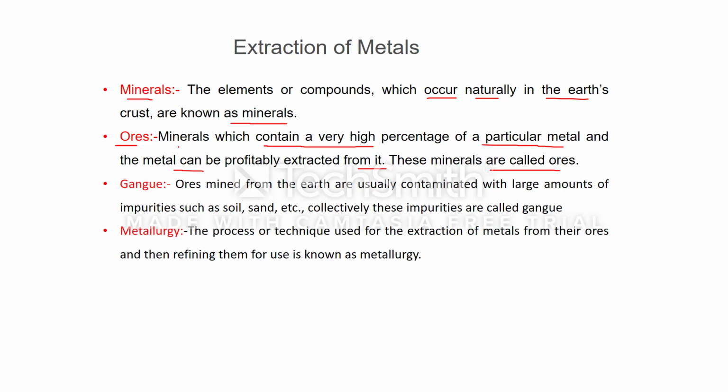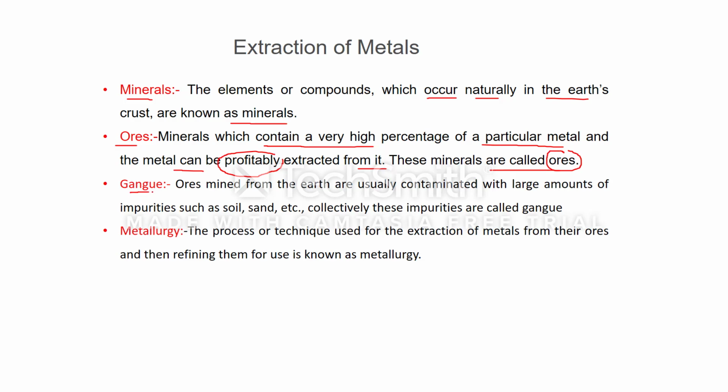And the mineral from which metal can be profitably extracted is referred to as ore. Simply we can say ores are minerals. All the ores are minerals, but all the minerals are not ores.